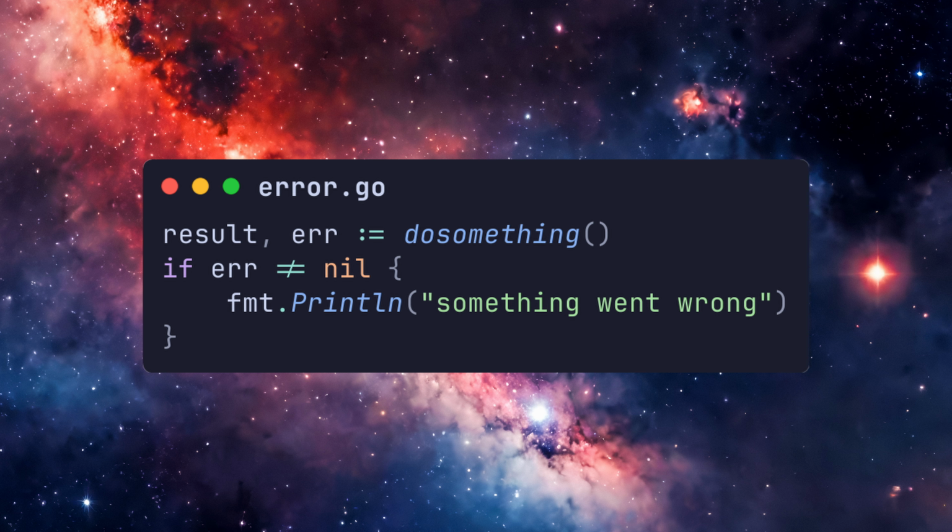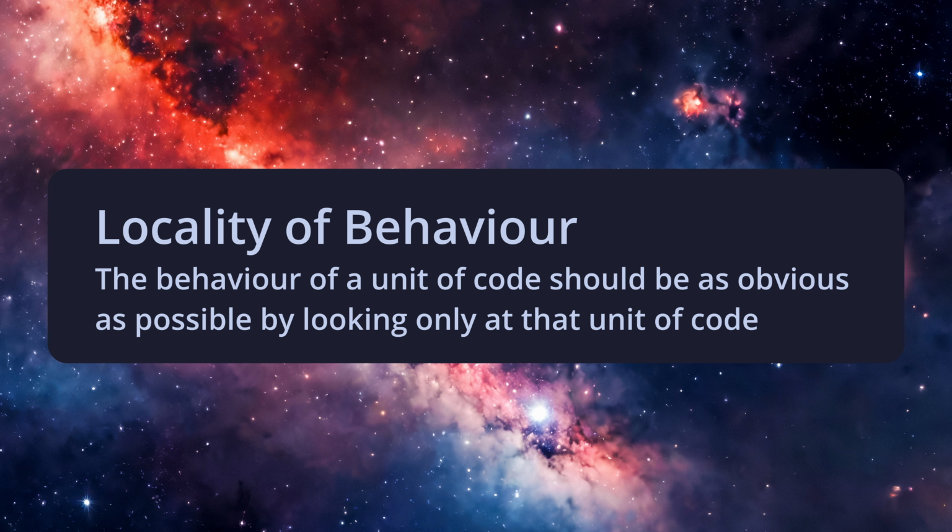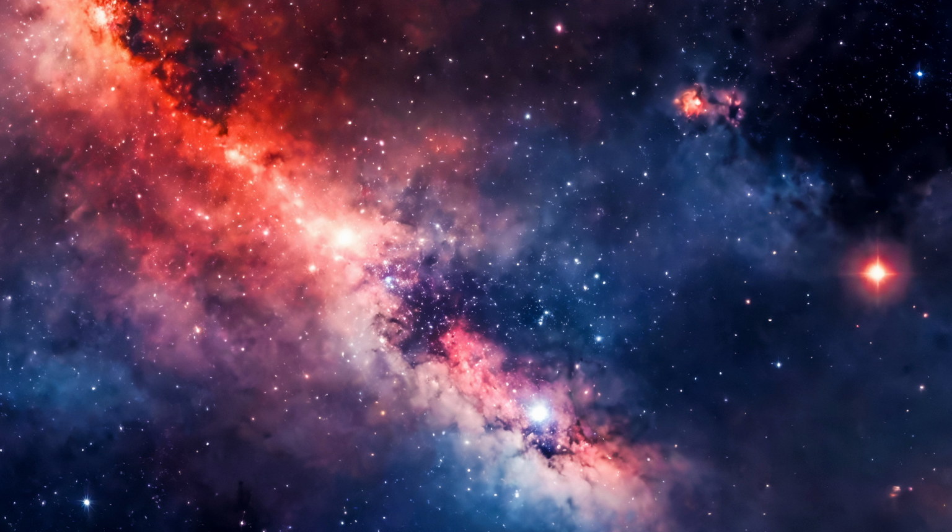When calling a function in Go, many will return an error as their last result, which can be checked by the caller. If the error is non-nil, this indicates something went wrong, and we can handle this error inside an if statement immediately after the function. This is an example of a design pattern called locality of behaviour, which is the idea that the behaviour of a piece of code should be fully understood just by looking at that piece of code. A link to this can be found in the description. Let's look at an example of error handling in Go.